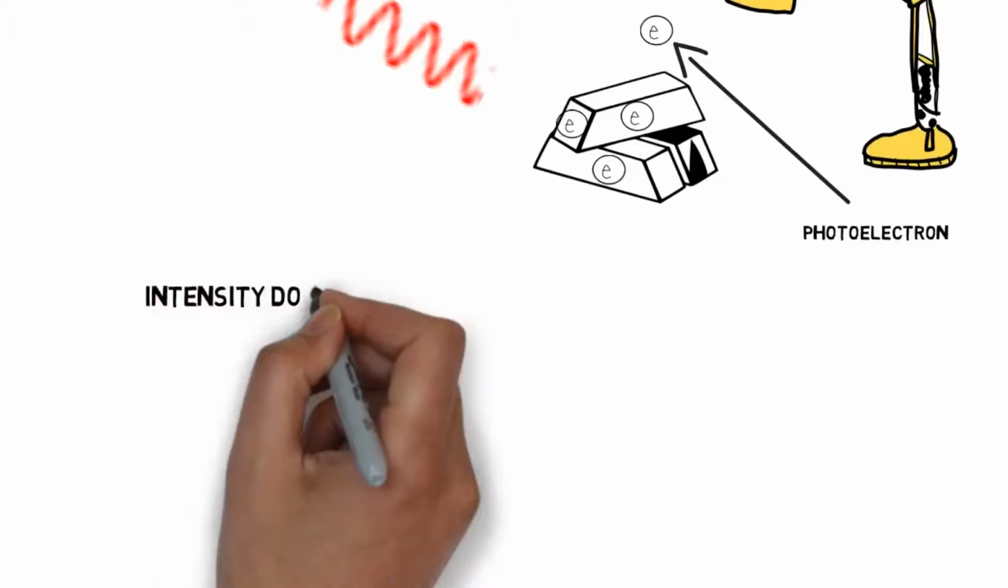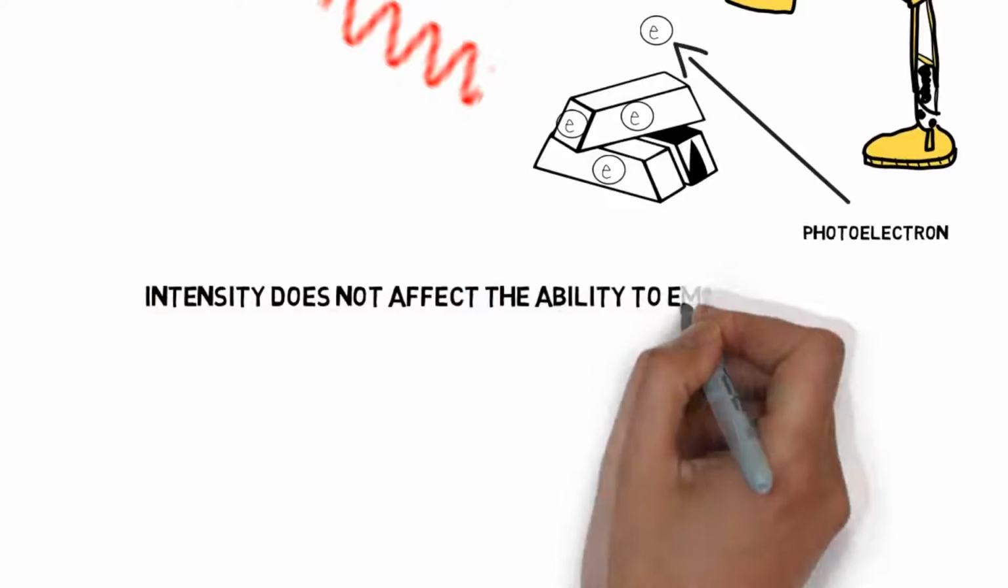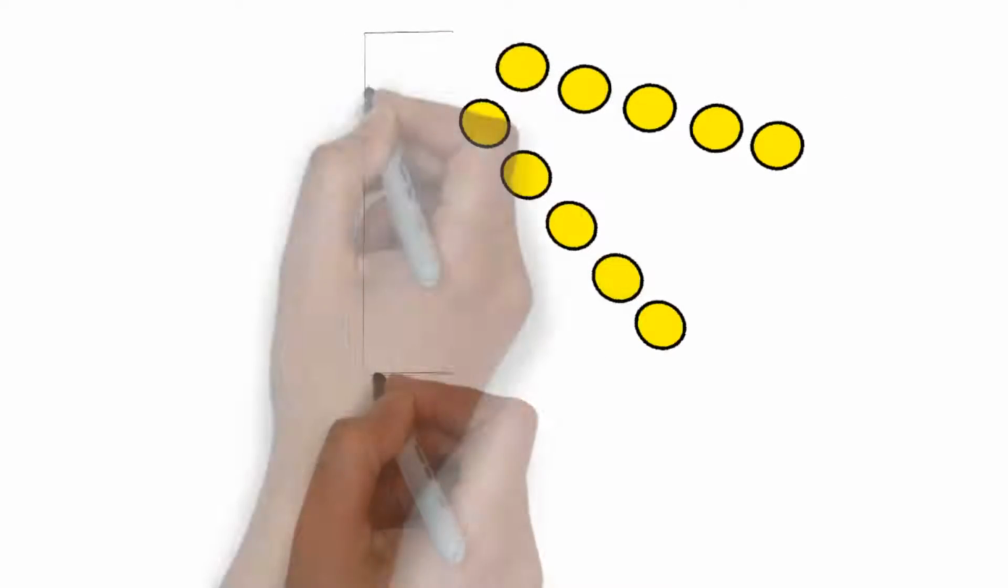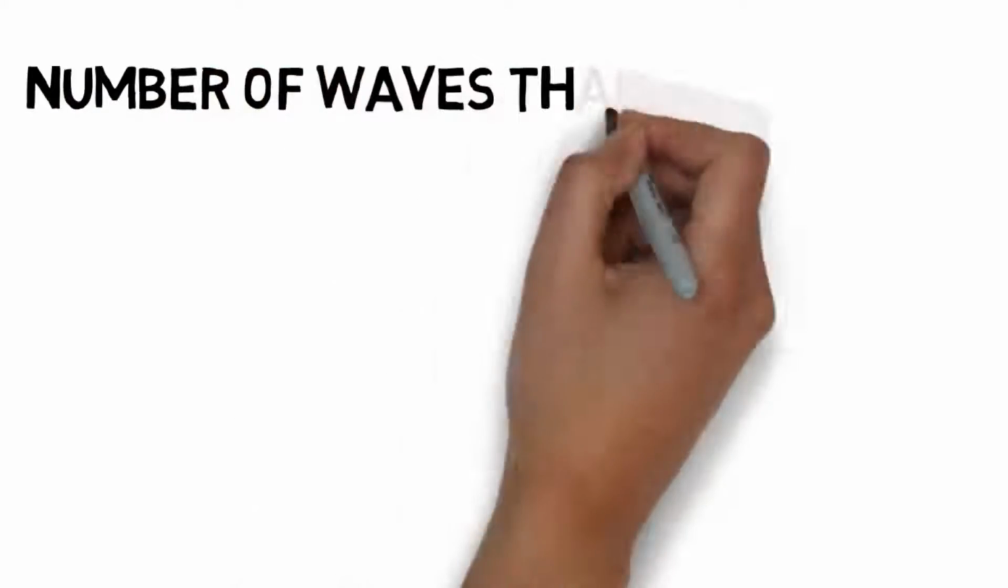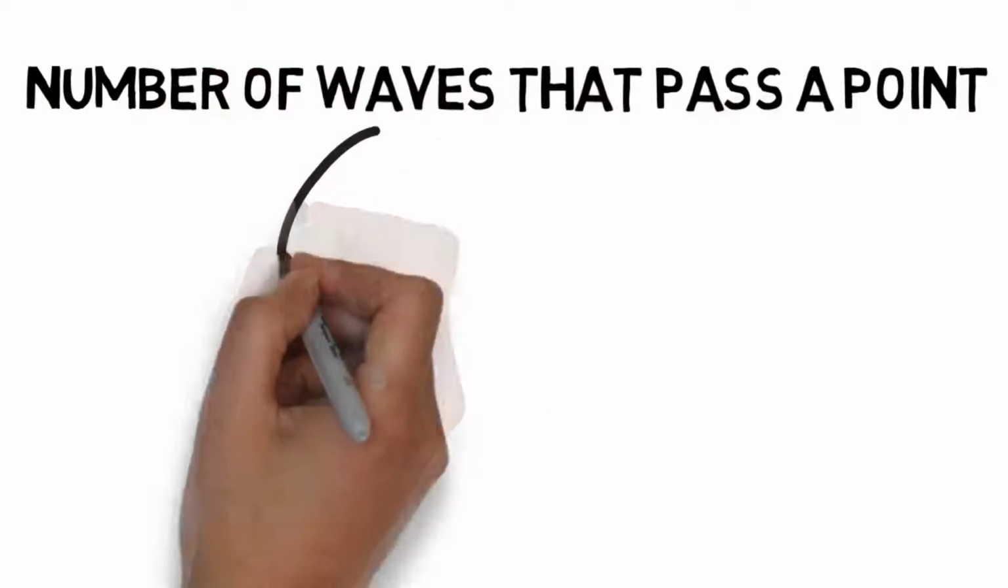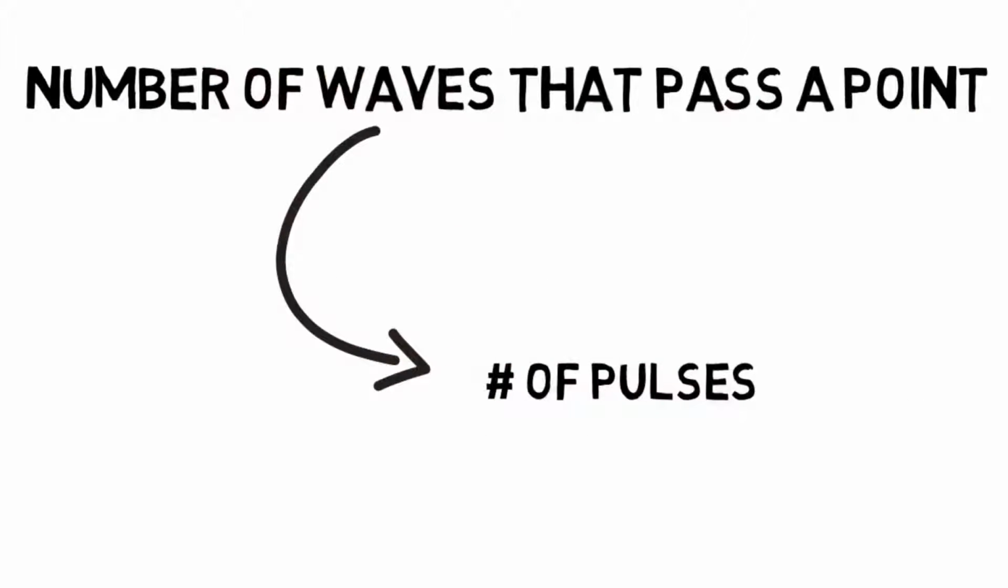So it's important to note that intensity does not affect the emission of electrons. Intensity, by the way, is the power transfer per unit area. But for our terms, we will just say it's the amount of photons. What affects ionization is frequency. Frequency is defined as the number of waves that pass a point. You could also consider the number of pulses.